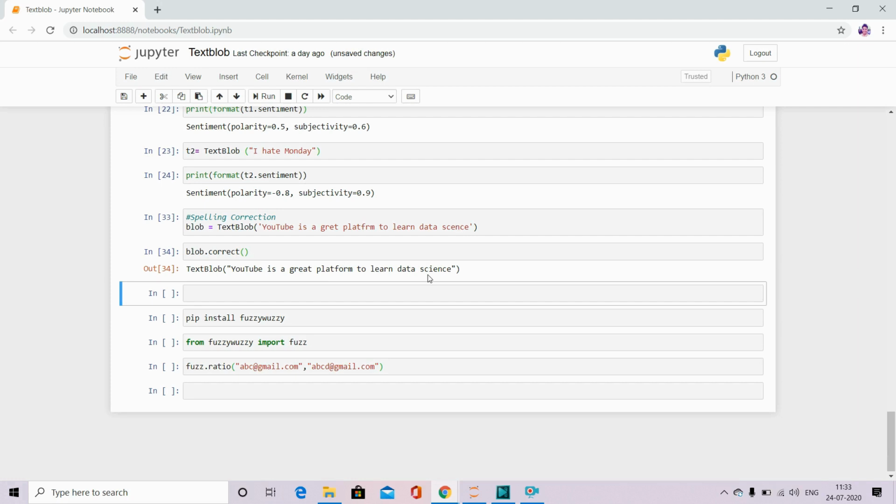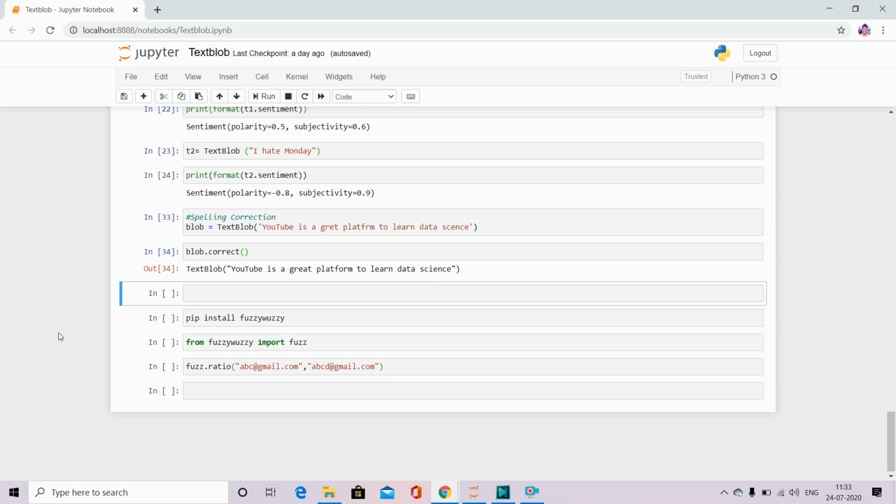So this is a very useful function that you can use to correct all your words in a paragraph. If I give any sort of wrong words, it will try to correct whatever it possibly can. We cannot say it will be 100% correct, but maybe 70, 75% or 80% it will find the correct words.